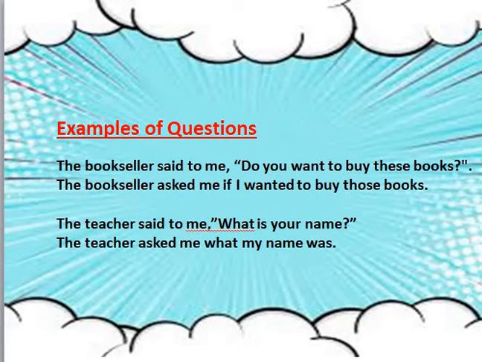Let us look at the example of questions. The bookseller said to me, do you want to buy these books? Now when I ask you this question, the answer could be yes or no. When there is yes or no for the answer, then we can use if or whether. So the bookseller asked me if I wanted to buy those books. You can even write it like this: the bookseller asked me whether I wanted to buy those books. If or whether, either can be used here.